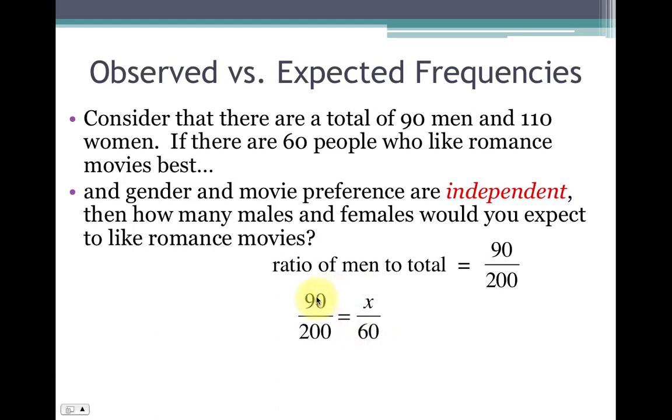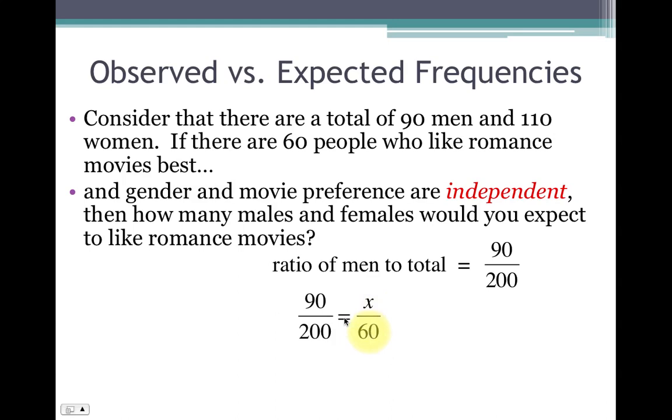So the proportion of men to total is equal to X over 60. If we do the cross multiplication here, we can solve for X, which gives us the total number of men in the group of 60 who we would expect to like romance movies. Now, it's going to be a little bit less than 30 because it's not 30-30. As I said, we have less men than women, so it's not going to be 30-30, but it is going to be close.